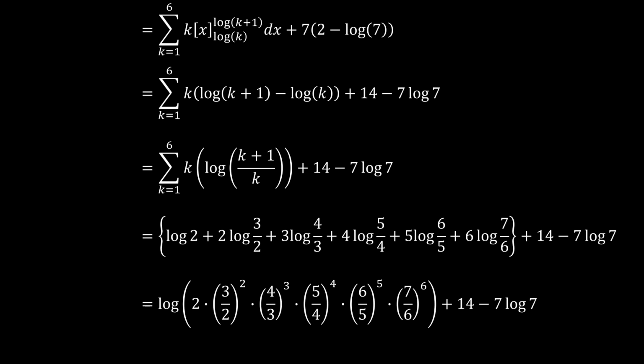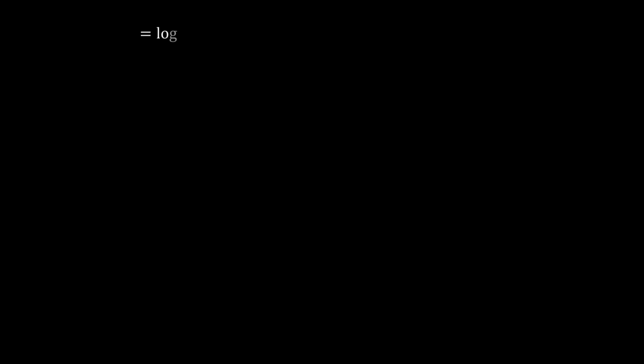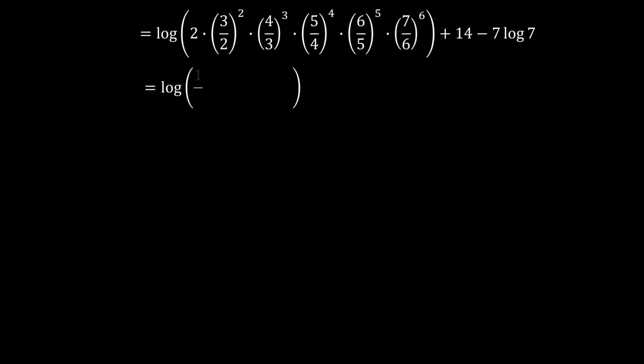As you can see, this 2 and this 2 will cancel, and we're left with 1 over 2 here. And then this 3 and this 3 will cancel, and we're left with 1 over 3. This 4 and this 4 will cancel, and we're left with 1 over 4. And this propagates until we have the natural logarithm of 1 over 2 times 1 over 3 times 1 over 4, all the way up to 7 to the 6 over 6.